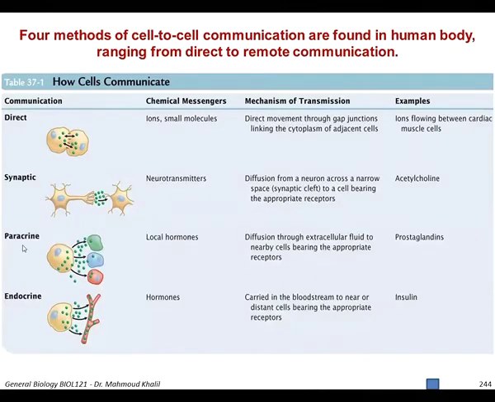The third way of communication is paracrine, in which these cells affect nearby cells, not far away. So there is no bloodstream intermediate involved. These are very useful for local hormones. The major example is the prostaglandin hormones.